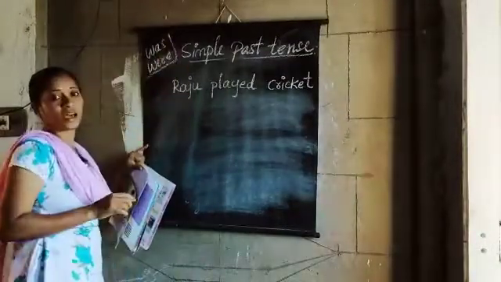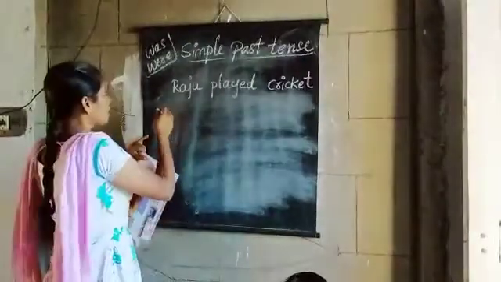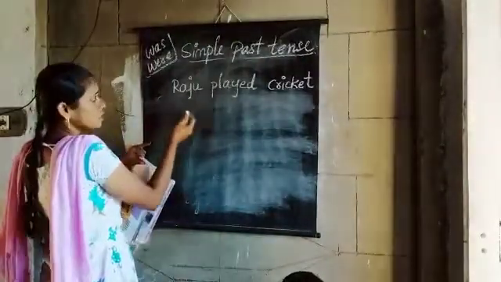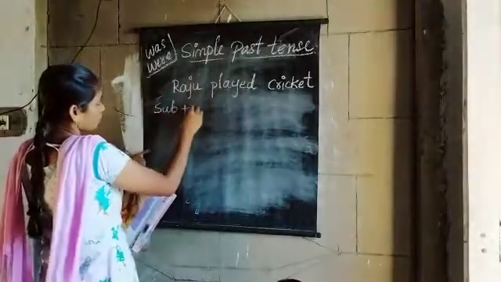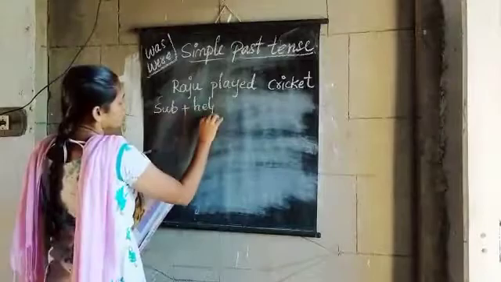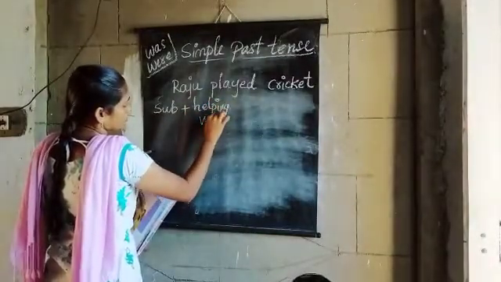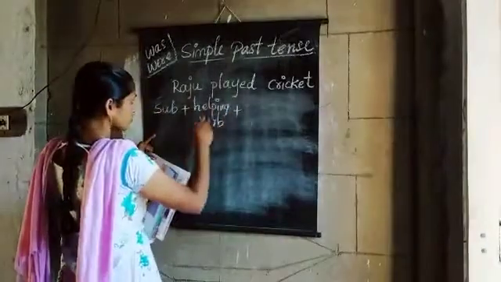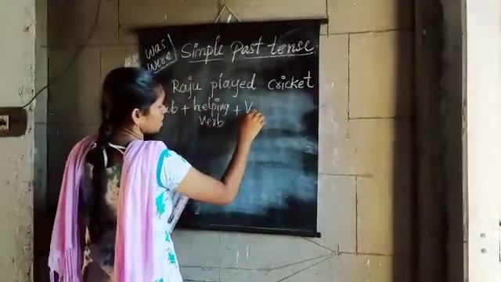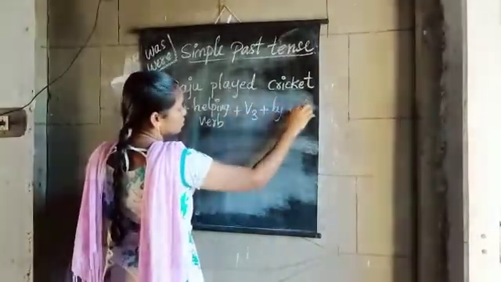Now let's see the structure: subject plus helping verb plus V3 plus by plus object.